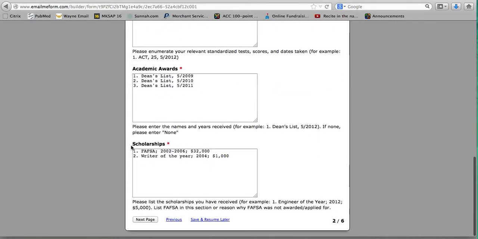Now, the scholarship section is important because most importantly, we're going to ask people about their FAFSA application. Did you apply for it? When did you get FAFSA? How much did you get? And if you didn't apply for FAFSA or you didn't know about it or whatever the situation is, you have to mention something about FAFSA because that's something that we're looking very strongly at.